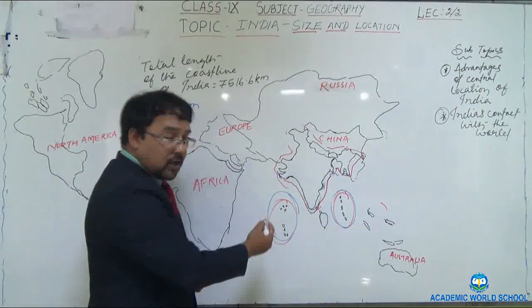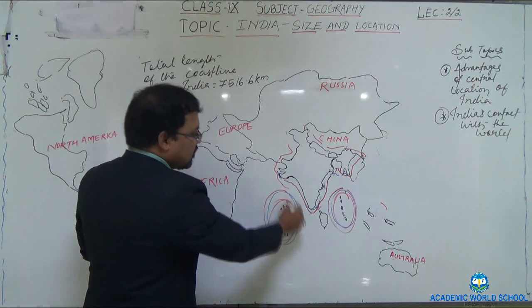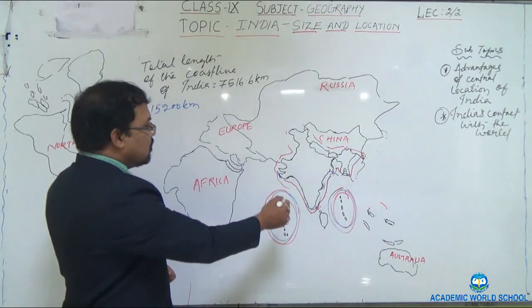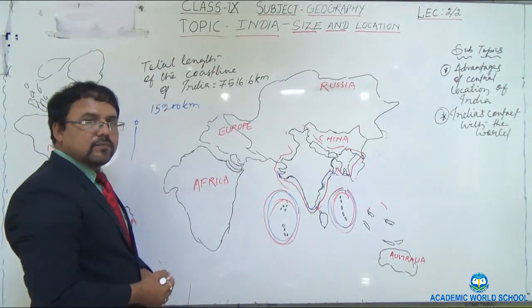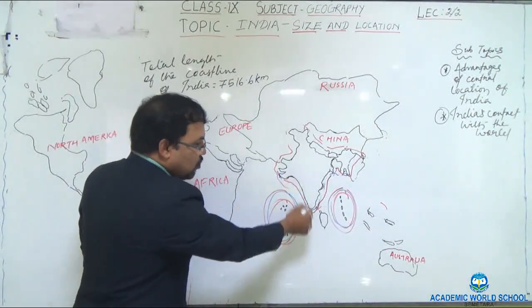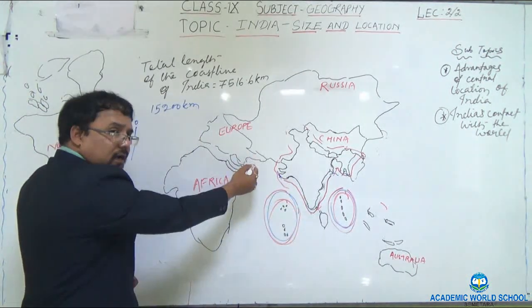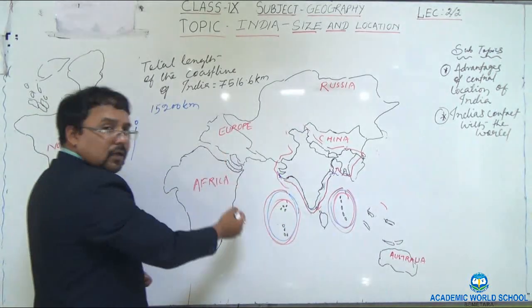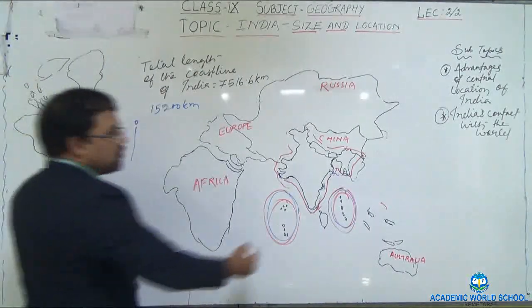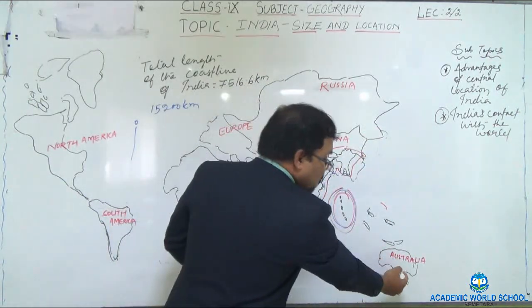This is a long coastline, including the coastline of Andaman and Nicobar Island and Lakshadweep. Because of this coastline, India is connected with all the countries of the world. From the western coastal area, you can go to Middle East Asian countries easily. You can go to Europe, Africa, North America, South America. And from eastern coastal areas, you can go to Southeast Asian countries, East Asian countries, and then you can visit Australia as well.